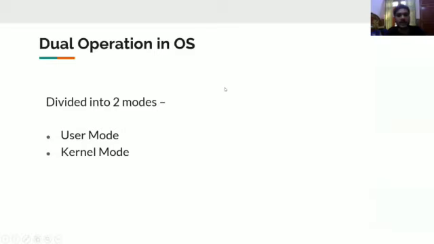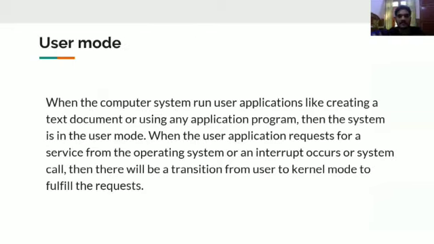Now there are two operations in the OS. What are the two operations? They are divided into user mode and kernel mode. As we talked about earlier, user mode and kernel mode are based on who performs what. User mode is when you are creating a document or using an application program, so the system is in user mode because you are running it. You are the governor of that, and you decide what to do and what not to do.